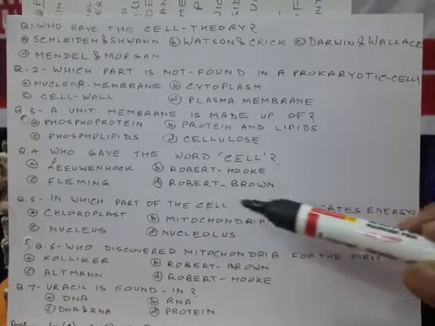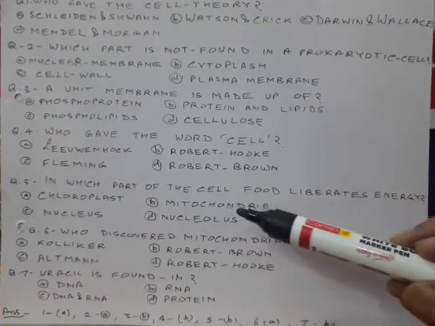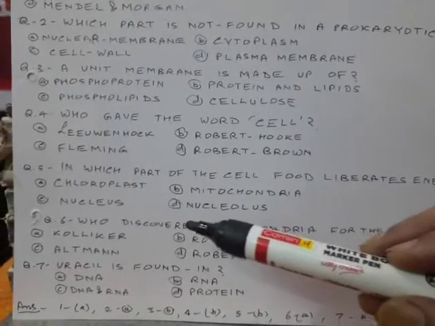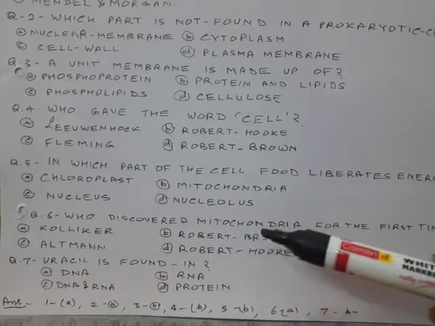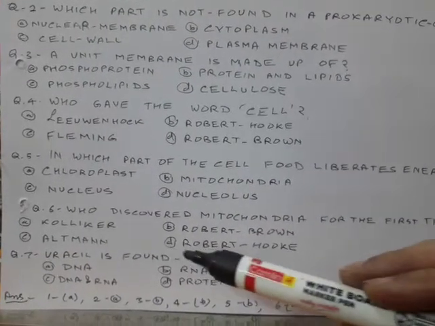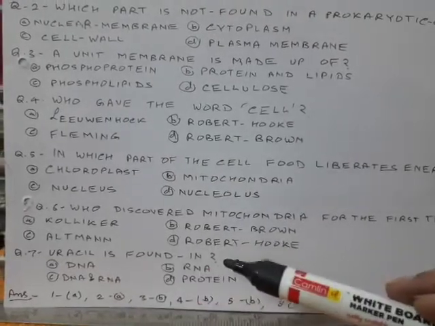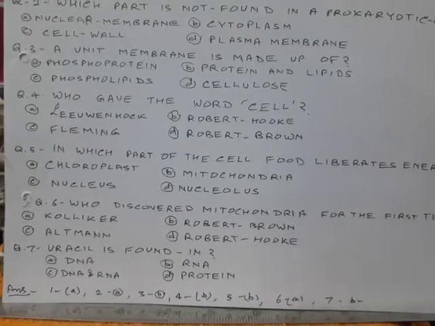Fifth, in which part of the cell food liberates energy? Chloroplast, mitochondria, nucleus, nucleolus. Question 6, who discovered mitochondria for the first time? Kolliker, Robert Brown, Altman, Robert Hooke. Uracil is found in DNA, RNA, DNA and RNA, or protein. You can note the answers.